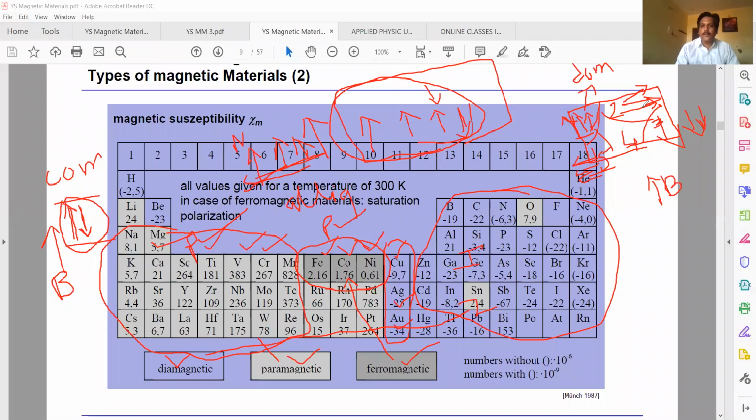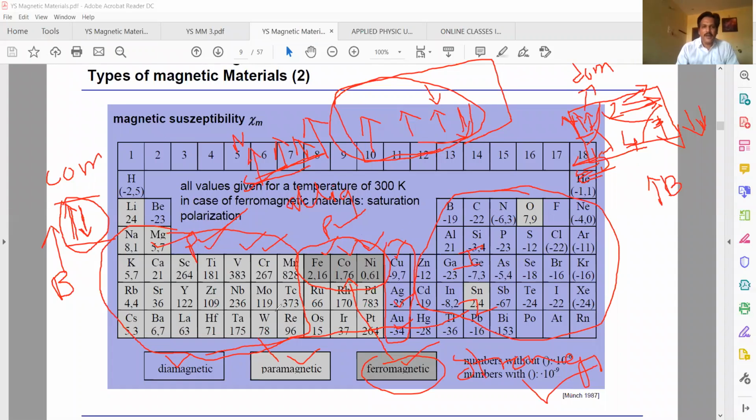All the dipoles in the domains align parallel to each other. That's why they show very strong magnetism. Among these three, the ferromagnetic materials will show very strong magnetism. So why? The spins are parallel. In each domain, spins are parallel. By application of a magnetic field, all the domains align parallel to the field and possess such strong magnetism.